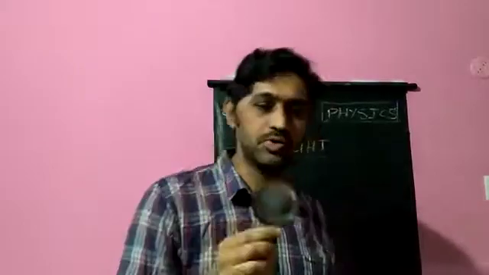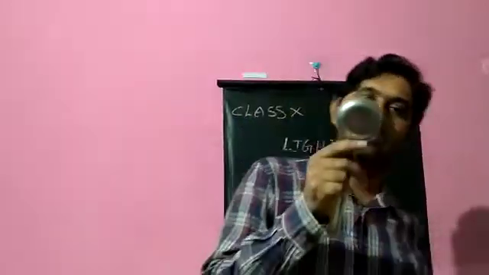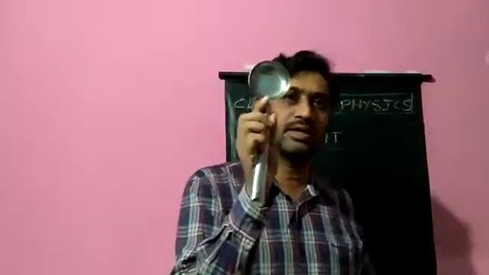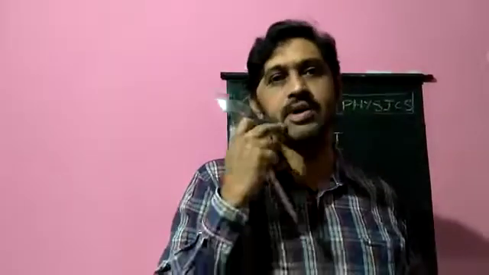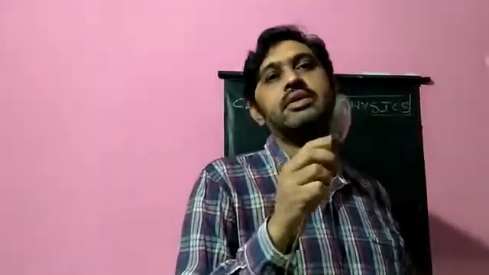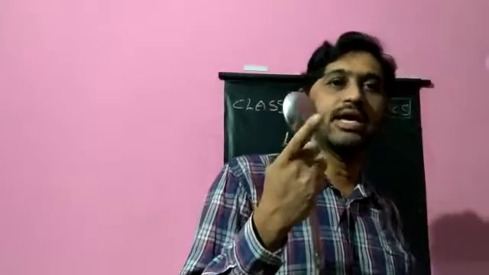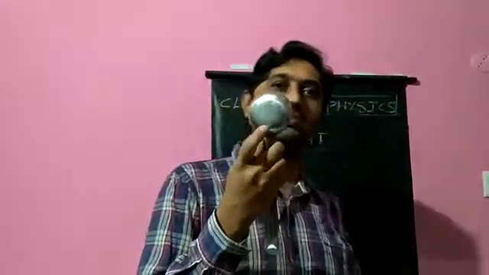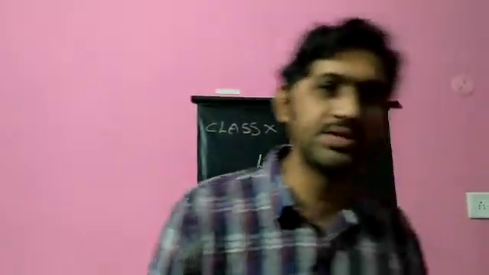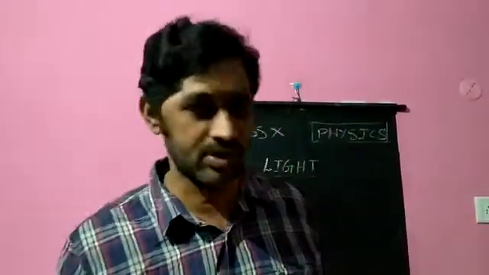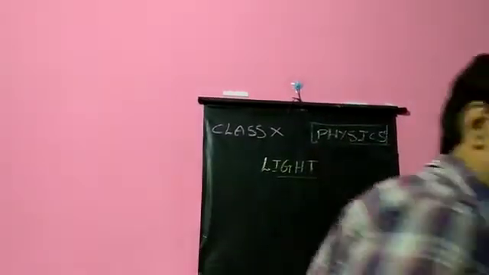If you use a new spoon, you can see your face or image clearly in that spoon. The image of your face which you see in the concave mirror will be inverted, whereas in case of convex mirror, the image formed will be virtual and erect. So here you see an upright, erect image, and here you see an inverted image. Inverted image will be the real image, erect image will be the virtual image. In that spoon itself, you can see both types of images, real image and virtual image.